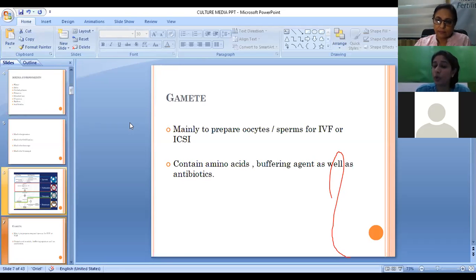The protocol of Kitazato media is that if we are freezing a blast, we just have to place it in the equilibration solution for 12 to 15 minutes. So I personally don't take out the water or prick the blast. I just directly put it into my equilibration solution and leave it for 15 minutes. I can see the embryo contracting and then regaining its size. And then I do the freezing procedure.